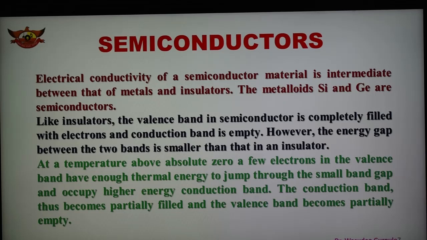But in this case, the energy gap between the two bands is small, not large. The band gap between the valence band and conduction band is smaller as compared to the insulator.